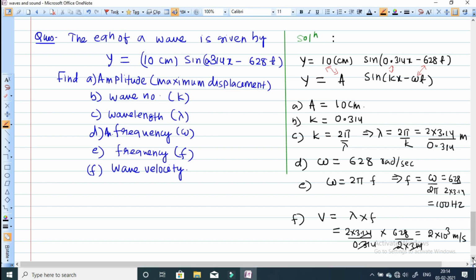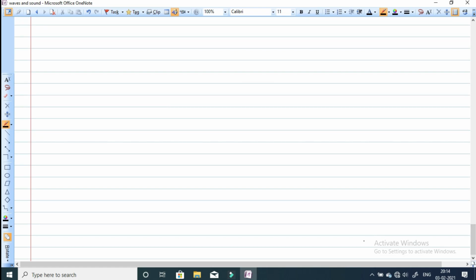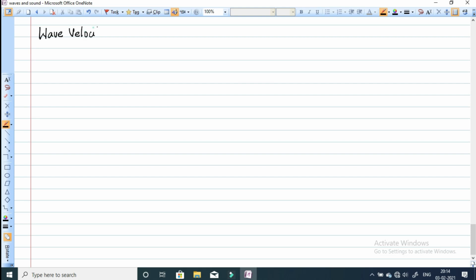Now the next topic is wave velocity and particle velocity. Okay, so wave velocity we can represent by v, and particle velocity by vp.